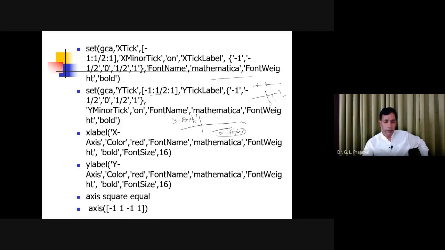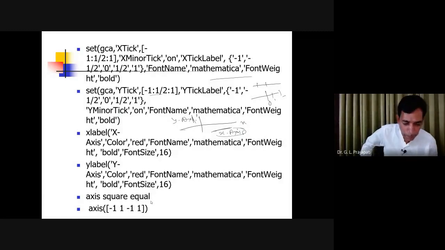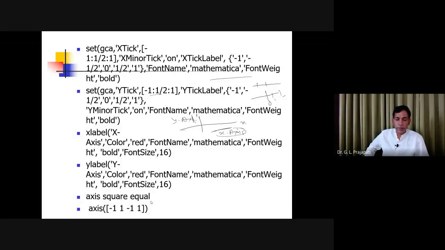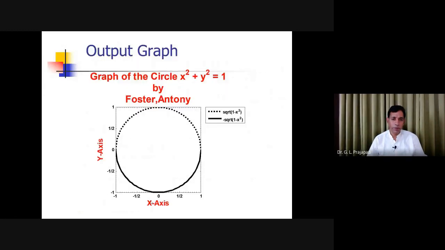Axis square equal, so it will look like a circle. The x-axis is from -1 to 1, and y also from -1 to 1. Now see, if you run this at home, you can type it also and you can get the answer. So you have specified here a dash. This dash is for the solid line, and this colon you have used for the dotted line.